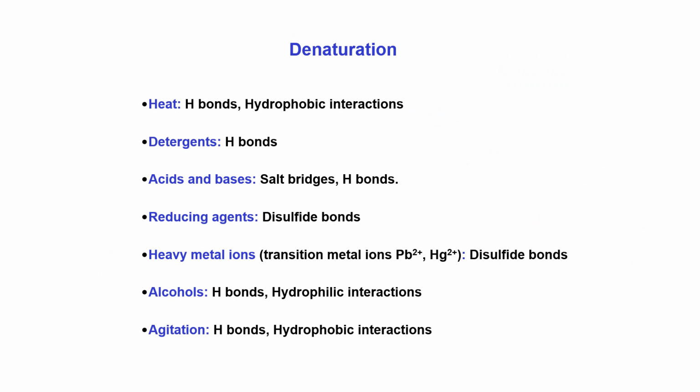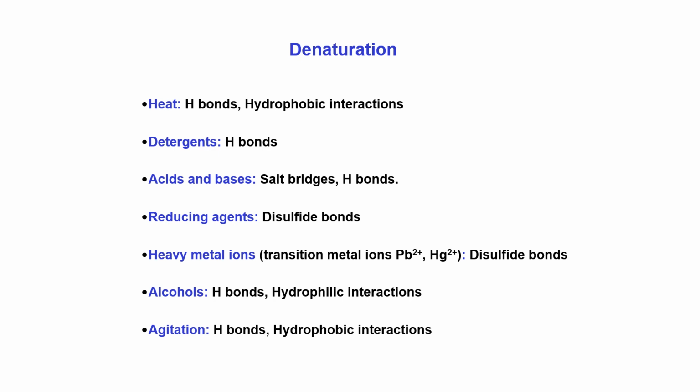We already know that 5 types of interaction between the side chains of the amino acids in a polypeptide chain are responsible for the formation of tertiary structure. But not all denaturing agents can disrupt all 5 types of interaction. Here we mention some denaturing agents and the interactions which are affected by them.